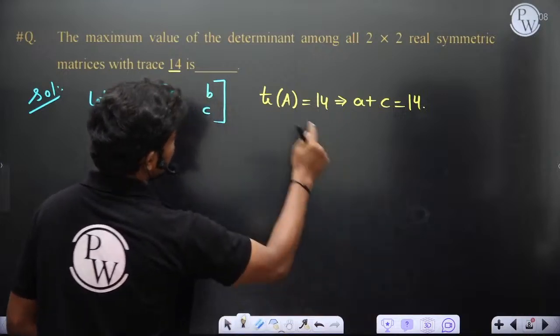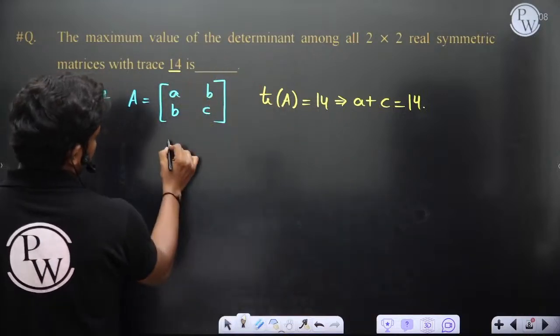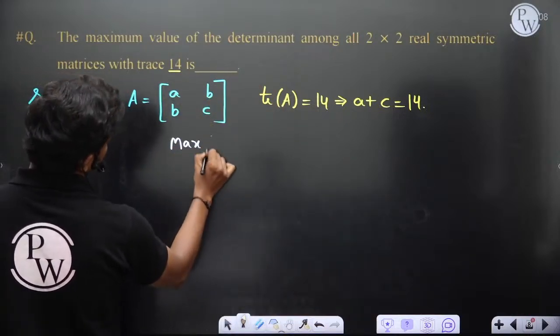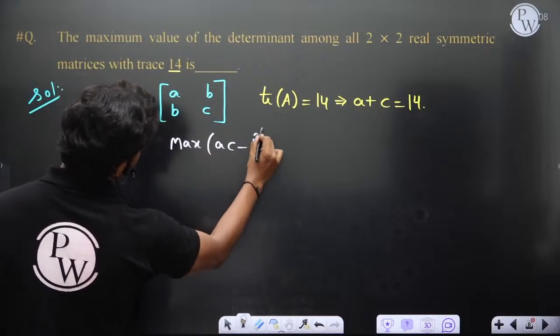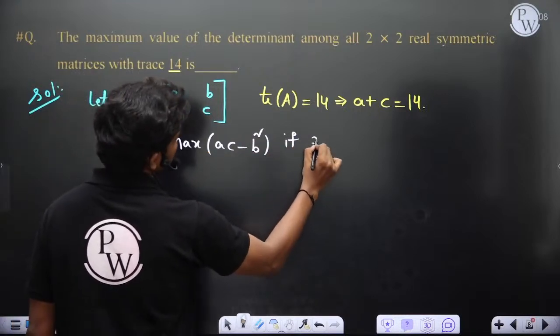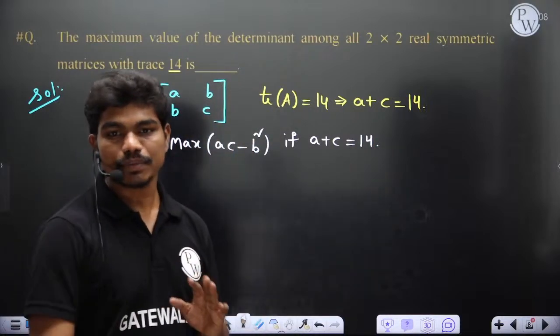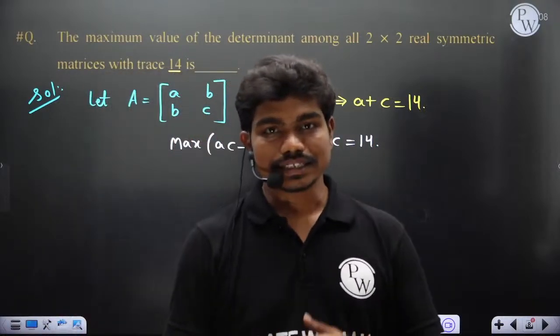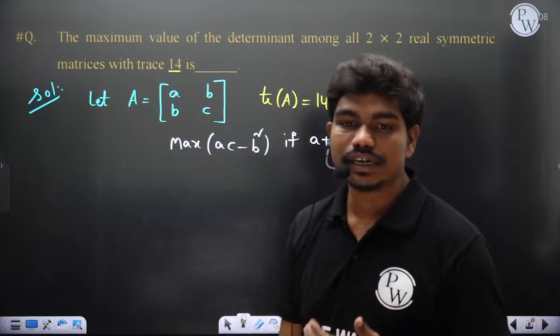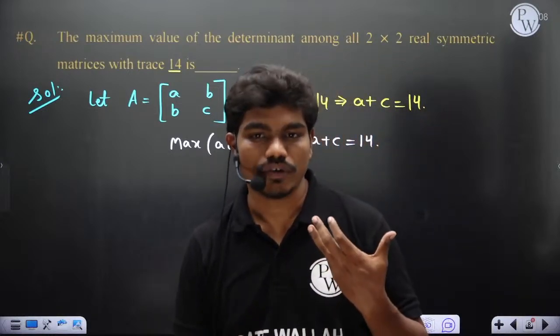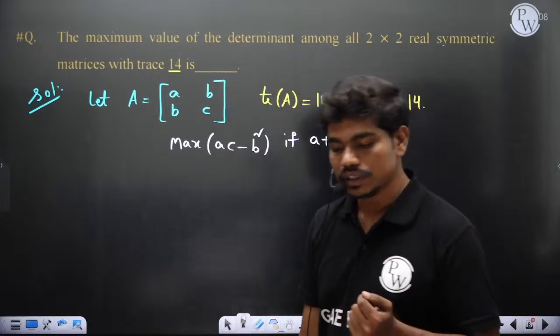Now they're asking what is the maximum value of the determinant? Maximum of ac minus b square, this is the determinant, if a plus c is equal to 14. This is what they're asking. Yes or no? Please type in the chat box. They're asking the maximum value of the determinant. So what could be the maximum value of the determinant is what they're asking you.